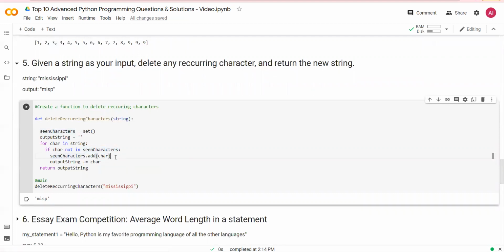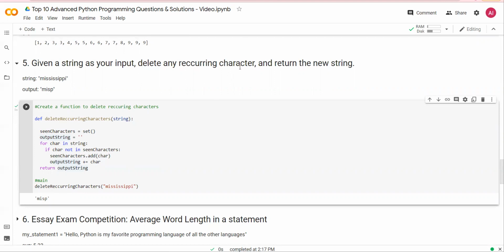If a character has appeared, I add it in seen characters. So the first time when M is passed, the seen characters set would be empty, and therefore it's going to give this character M. If you run this function, you would get an output MISP.